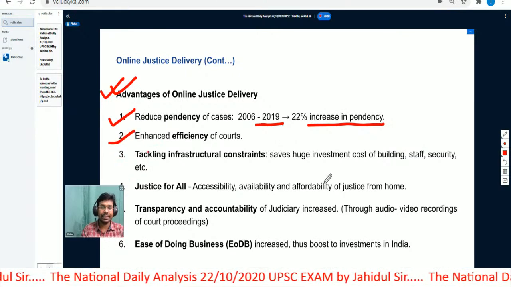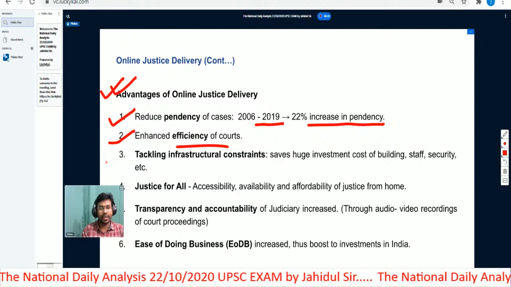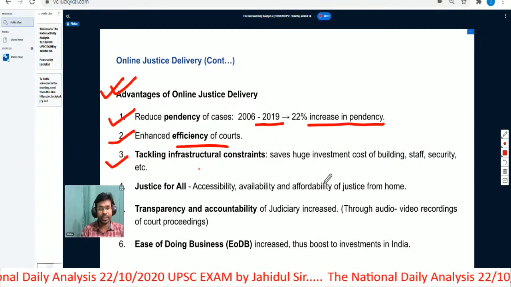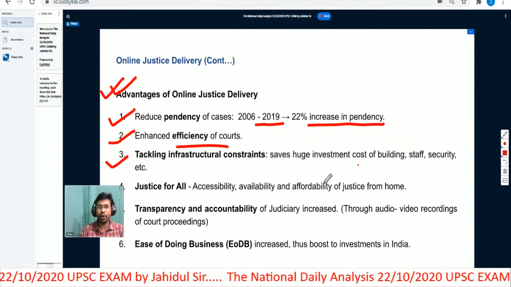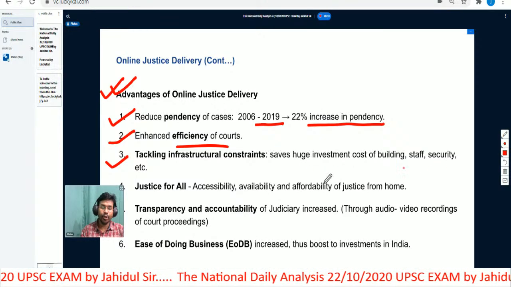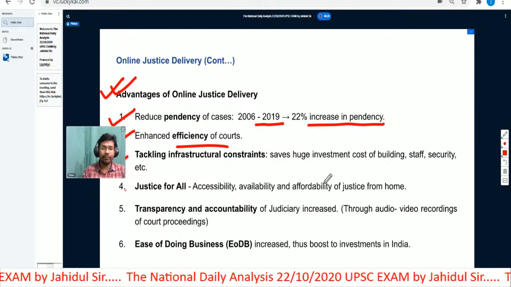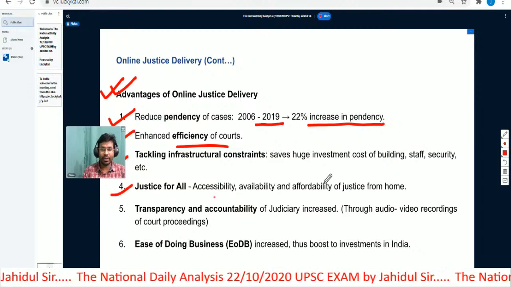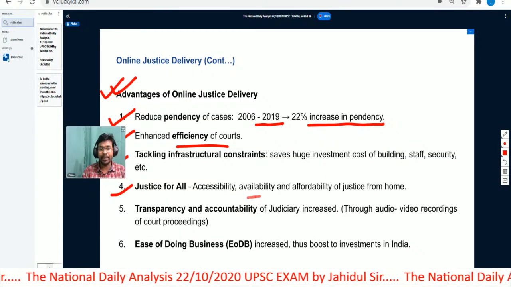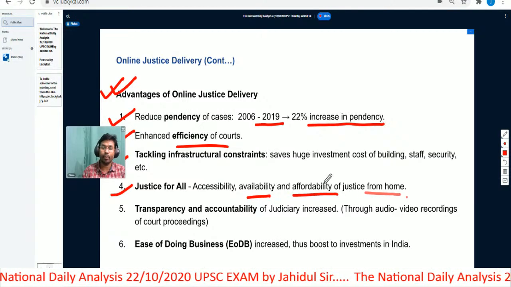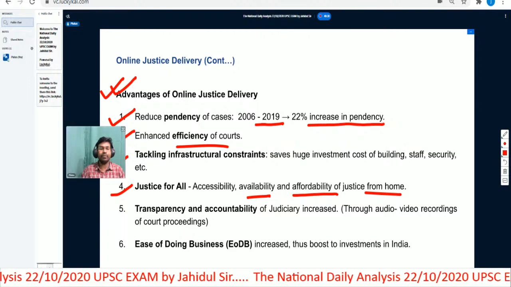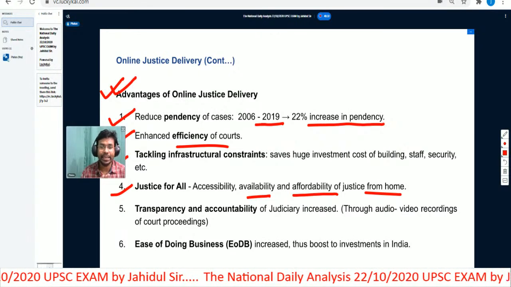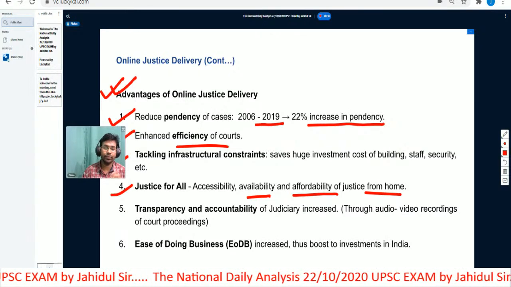Then it will enhance the efficiency of the courts. Okay, it will help in tackling infrastructural constraints. It will save huge investment costs of building, staff, security, etc. Then it will lead to justice for all. It means accessibility, availability and affordability of justice from home.